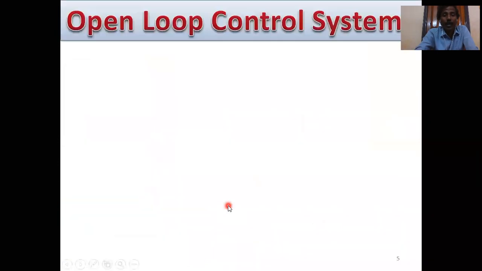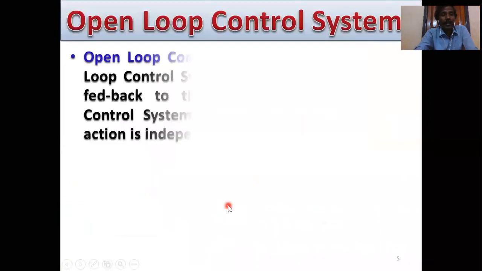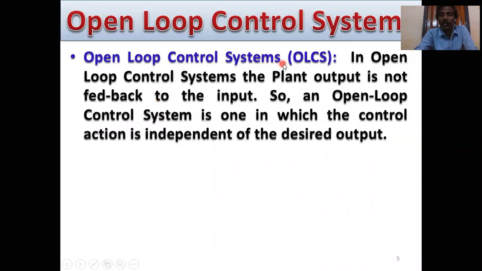So this is the open loop control system, for example room temperature. Then another definition: in open loop control systems, the plant output is not fed back to the input. An open loop control system is one in which the control action is independent of the desired output.